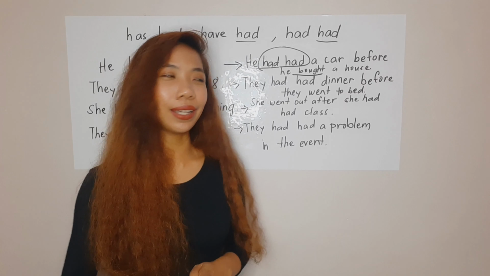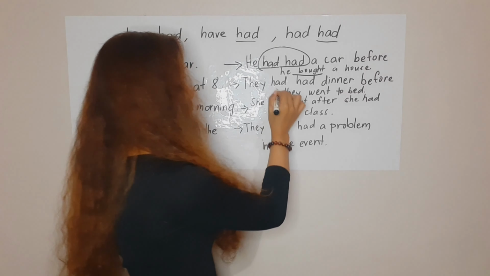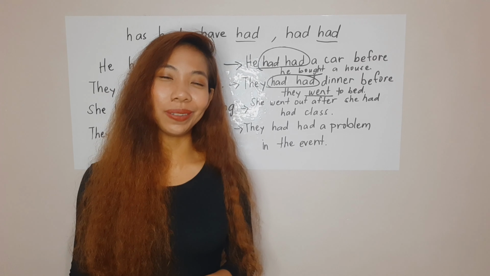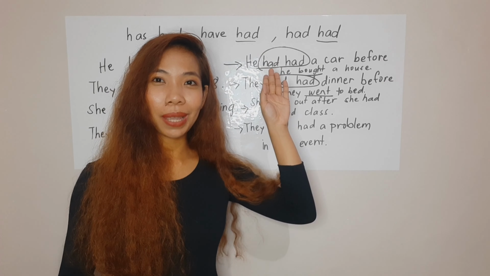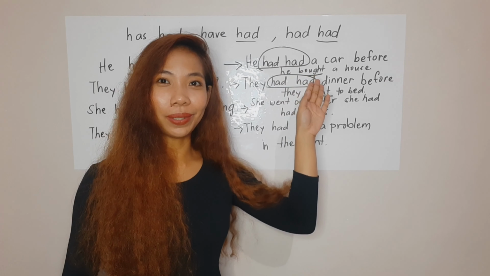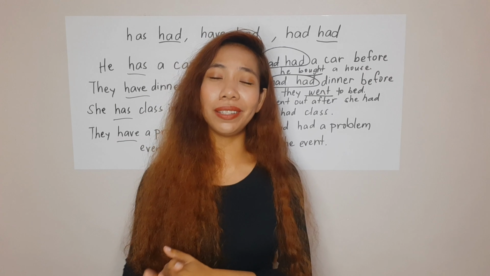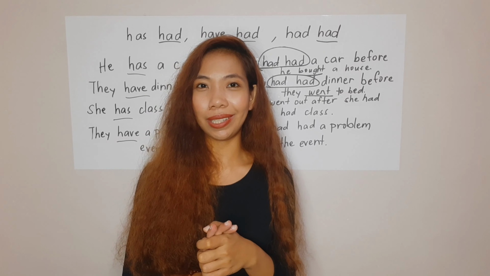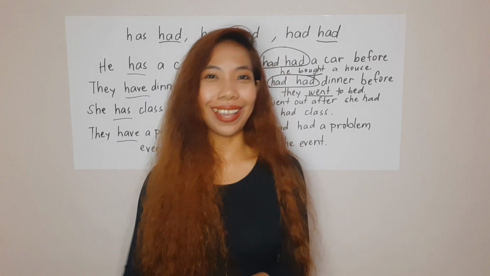That's the same with the second sentence. So we have their had, and then we have their went, which is also in past simple. This happened first before the other one. And that's the end of the lesson for today. You'll be able to say things more accurately next time by using perfect tenses, the present perfect tense and past perfect tense, or the has had, have had, and had.